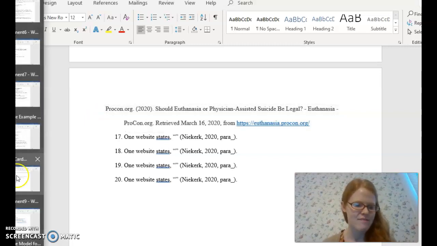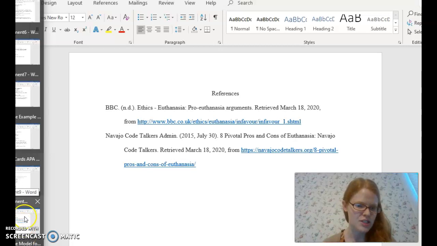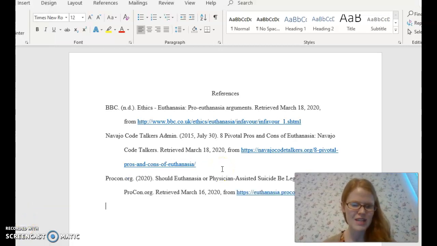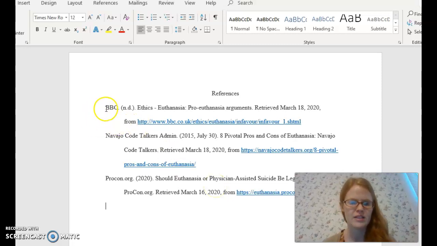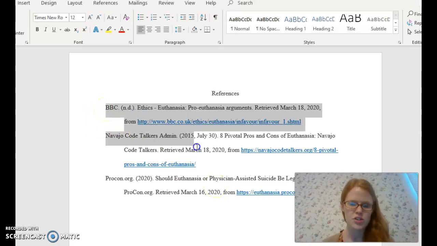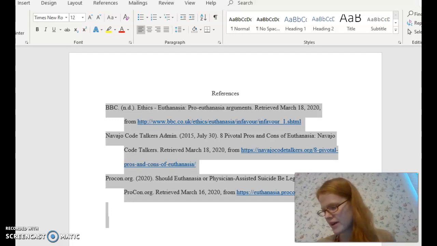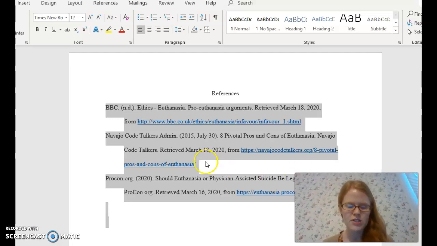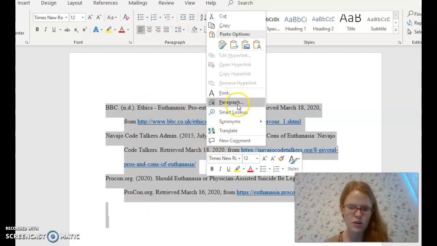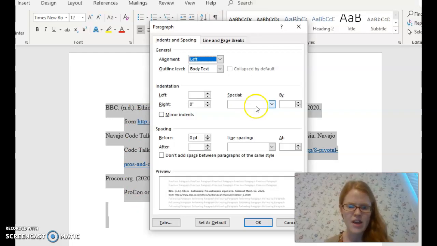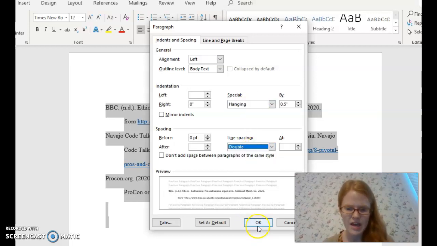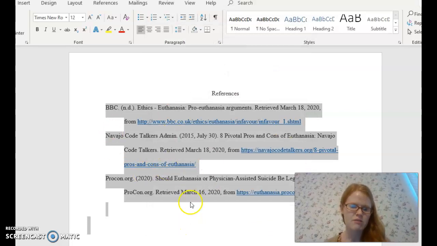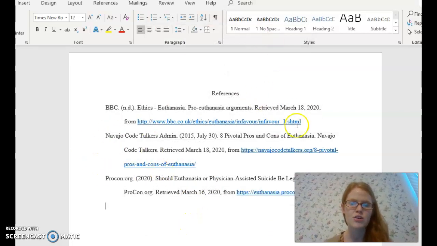You need to at least have 3 sources that you actually use. So if you did not include 3 sources, you need to go back and make sure that you find at least three sources to include in your paper. After that, if this is not properly indented, you'll right click it, go to paragraph, make sure that it's hanging and double spaced, and press OK, and it should automatically format that for you. But that's how you do your references page.